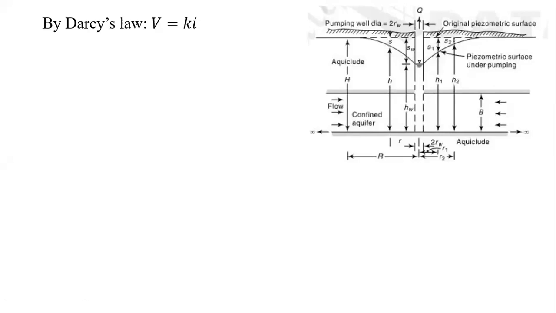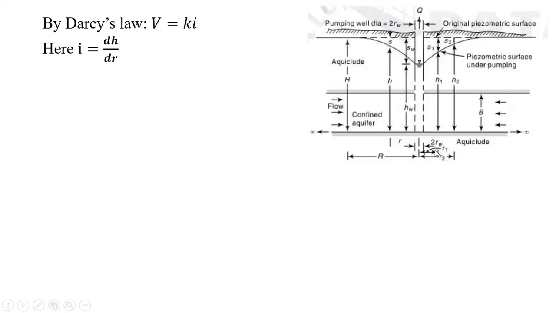So here, I is the hydraulic gradient, which we are going to consider as dh by dr. For a reference point, we have considered the piezometric head as small h at a radial distance of r. So for a small magnitude, we consider I equal to dh by dr. That is, from the reference point which we have considered at small r, the piezometric head is h.